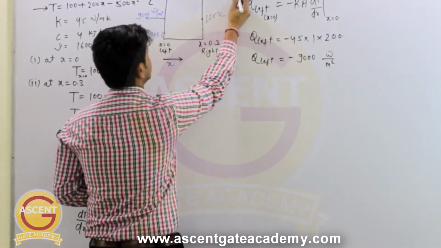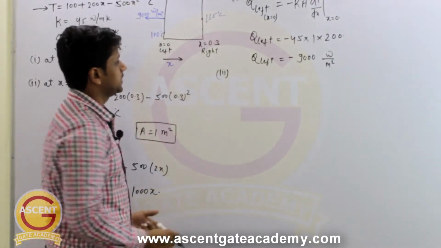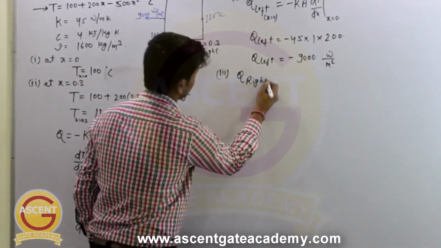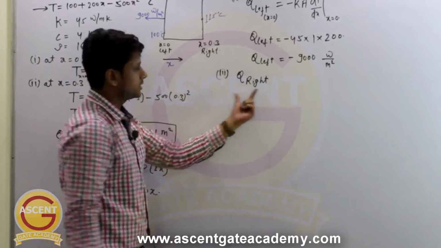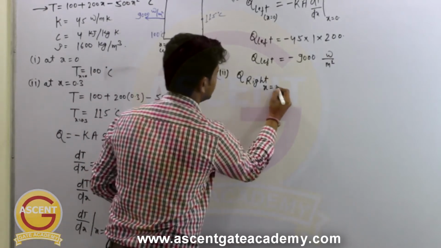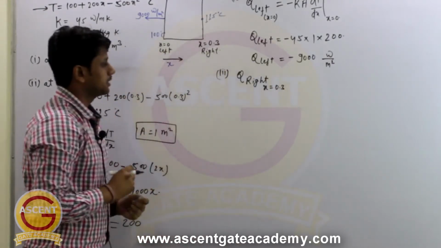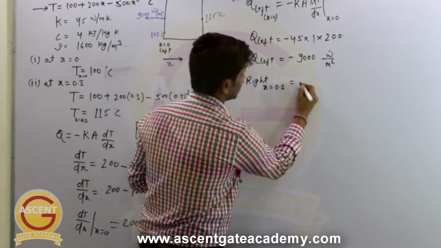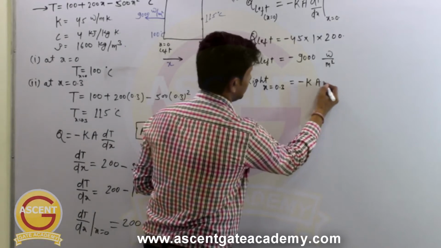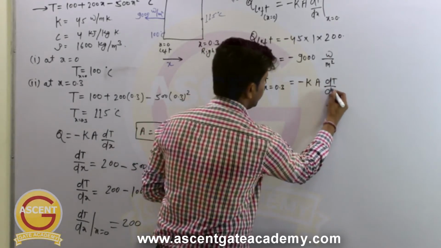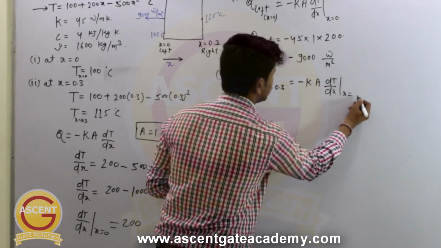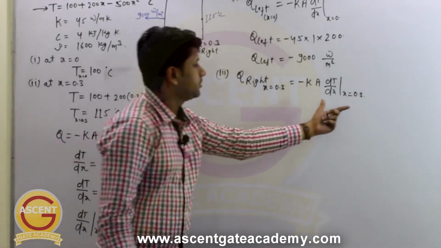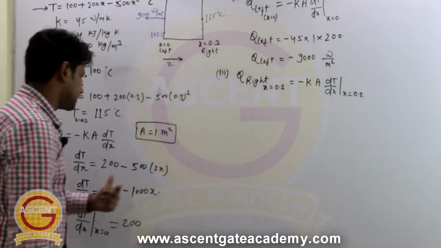So this was 2. In the third question, he is asking to calculate the heat transfer from the right face. At the right face, what is the value of x? It is x equal to 0.3. Correct? So now, if you want to calculate the heat transfer, the formula will become minus kA into dT by dx at x equal to 0.3. So now you have to calculate this dT by dx value at x equal to 0.3.